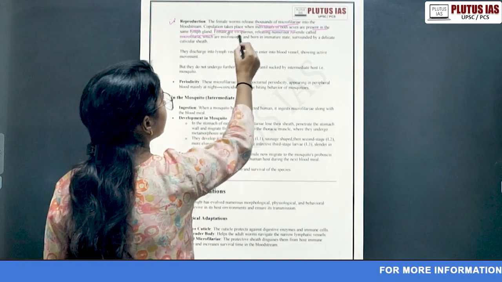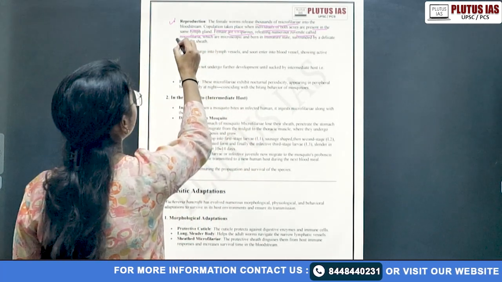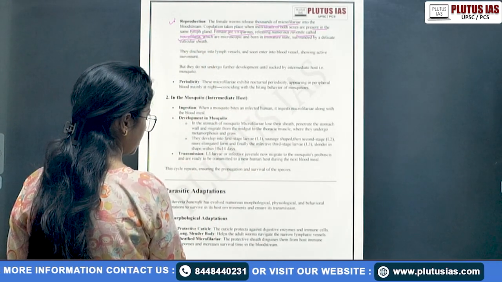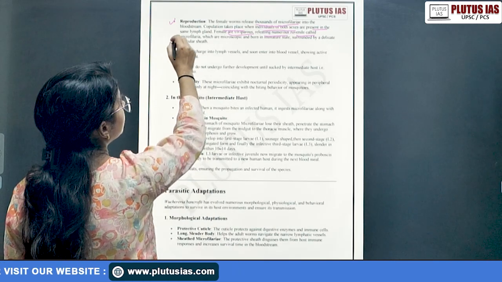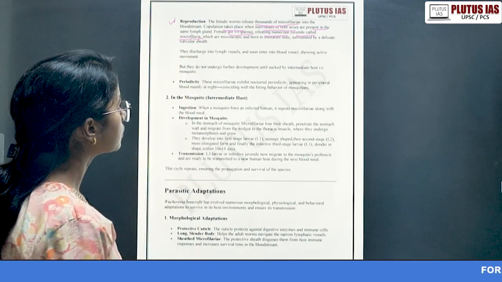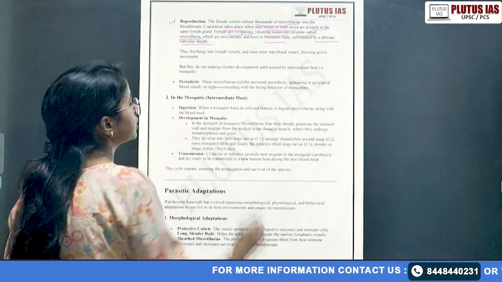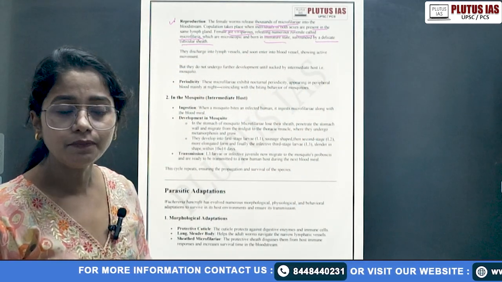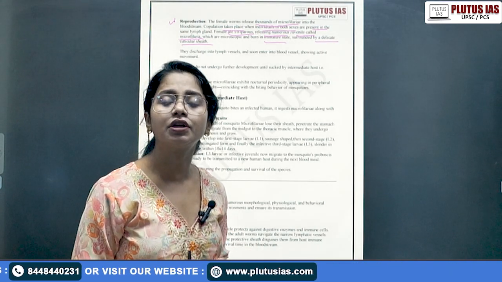The females are viviparous, of course, releasing numerous juveniles called microfilariae. Microfilaria is one of the important stages. The female releases so many small juvenile stages, that is your microfilaria, which are microscopic and in a mature stage, surrounded by a delicate cuticular sheath. That simply means that microfilaria is your infective stage, right? And it is surrounded with the cuticle.